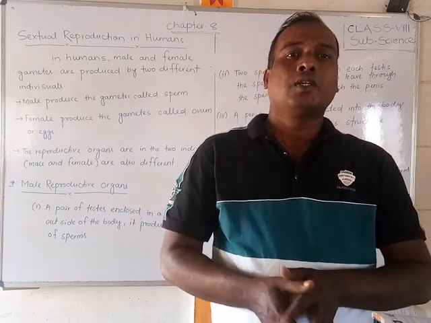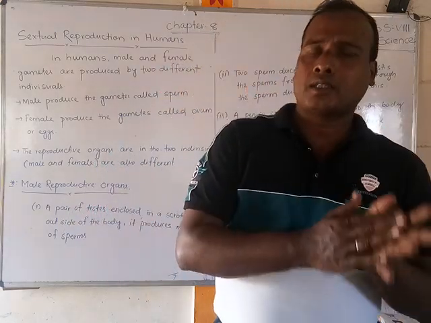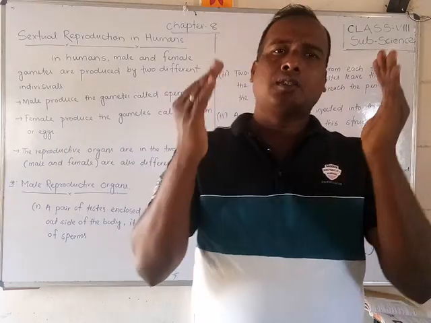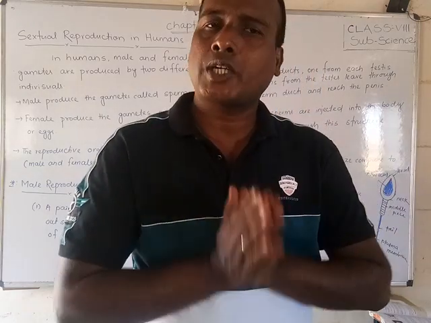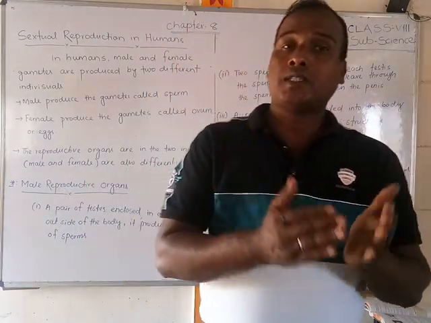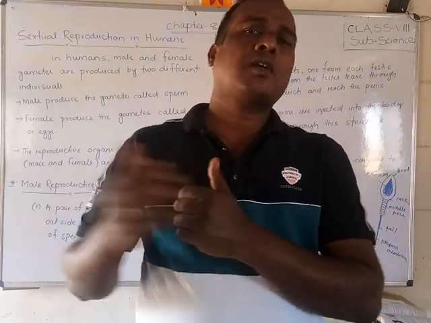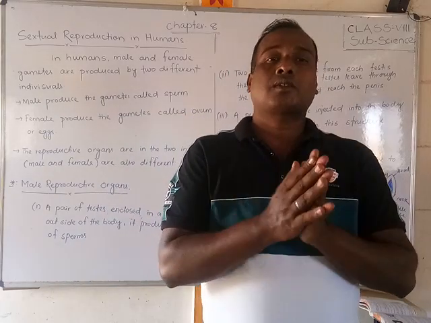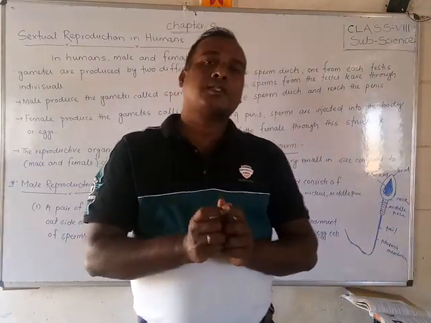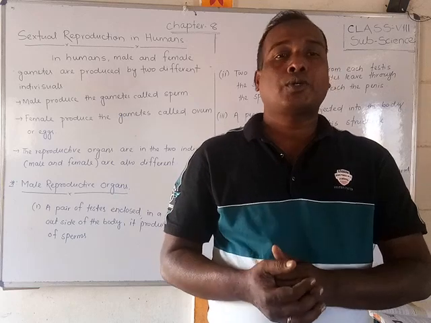In humans, the parents, the father and the mother, produce gametes and form zygotes. The gametes that the father produces are not the same as those the mother produces. The male parent produces male gametes, which are called sperm, and they are produced by different organs.